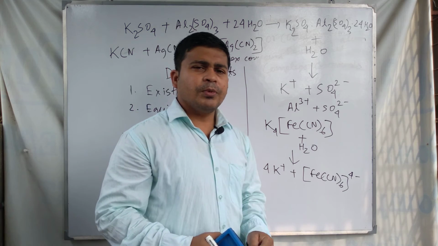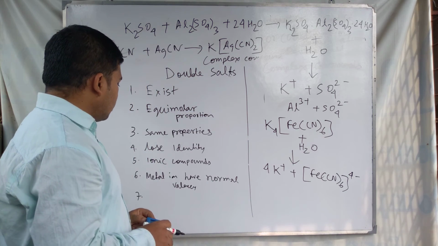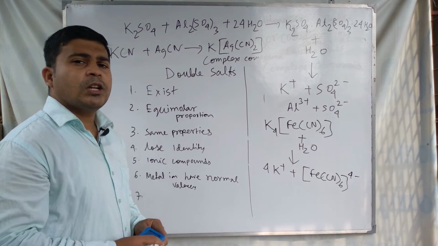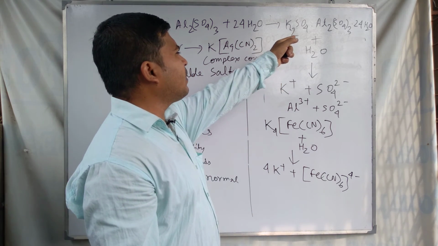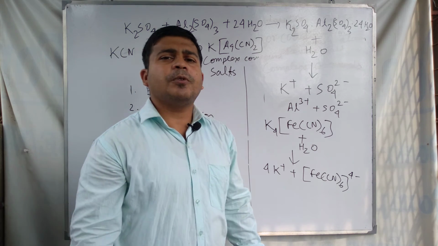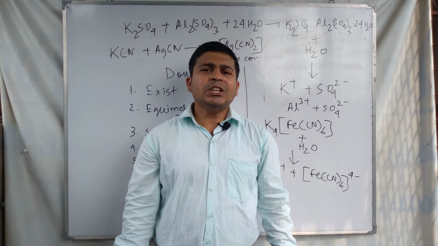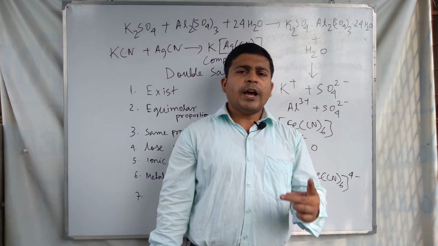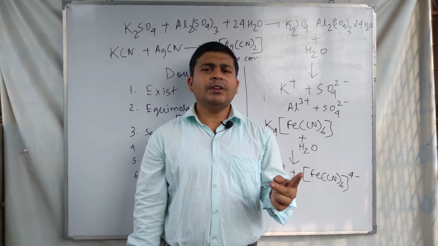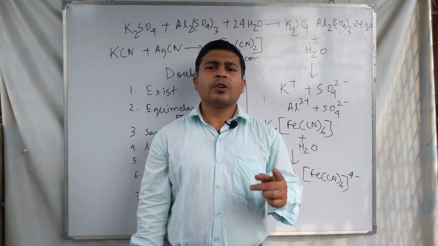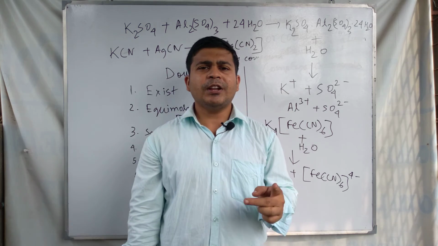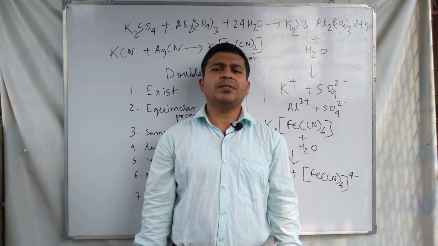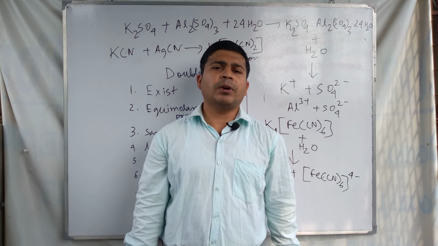The sixth difference between these two kinds of substances is that the metal ion in double salts has normal valency. But in the case of coordination compounds, the metal ion has two types of valencies, primary valencies and secondary valencies.